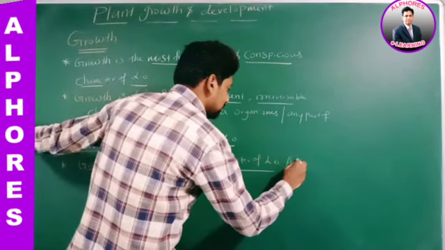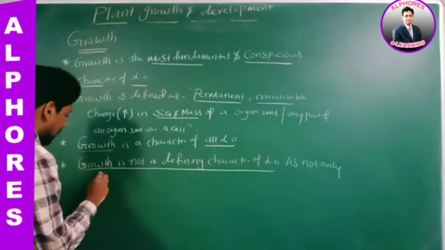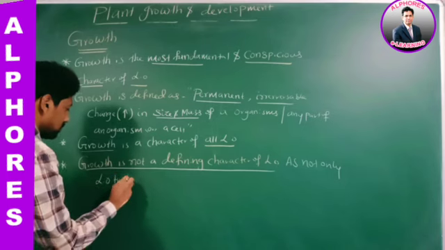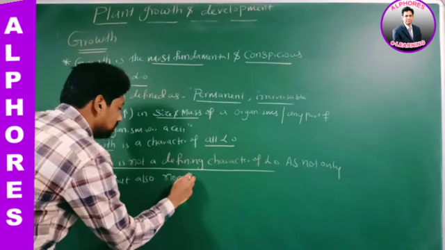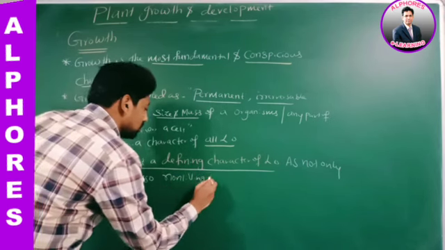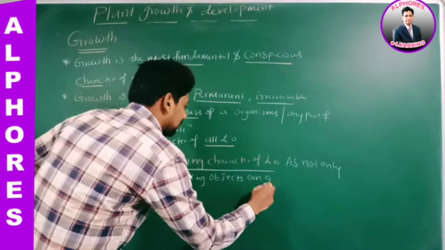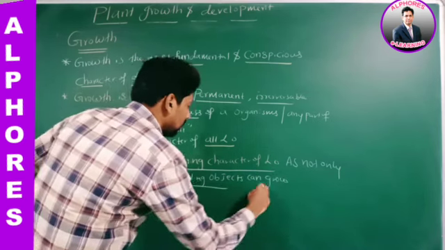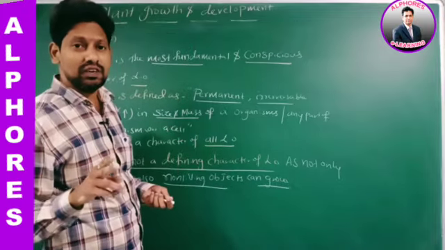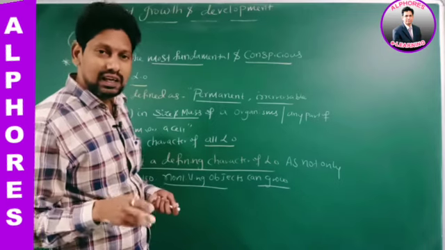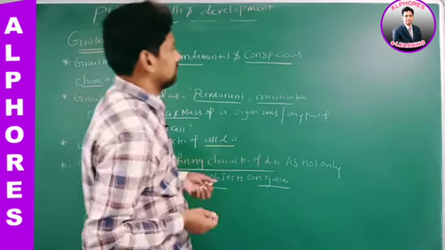Why? As not only living organisms, but also non-living objects can grow. What can grow? Non-living objects can grow. In first year we read the difference between growth of living organisms and growth of non-living objects. Yes or no? What is the difference?